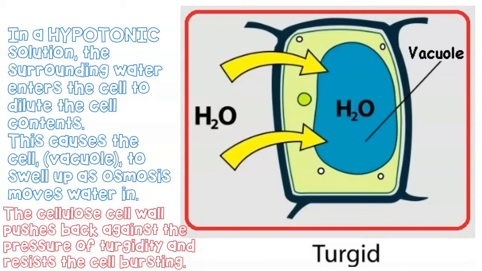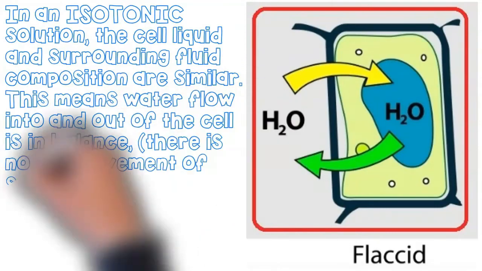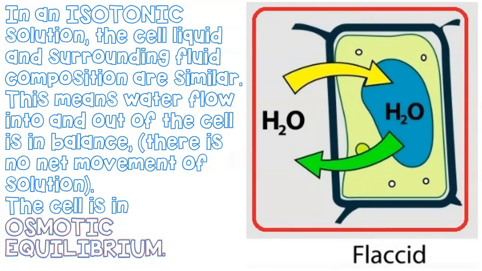it is turgid. If we get the best scenario, an equilibrium, this is called isotonic solution, thereby water enters and exits our plant cell in a basically equilibrium balanced medium. We call the cell flaccid. This means water is moving in and is moving out, but it is about equilibrium. The same in and the same out. The cell is flaccid.